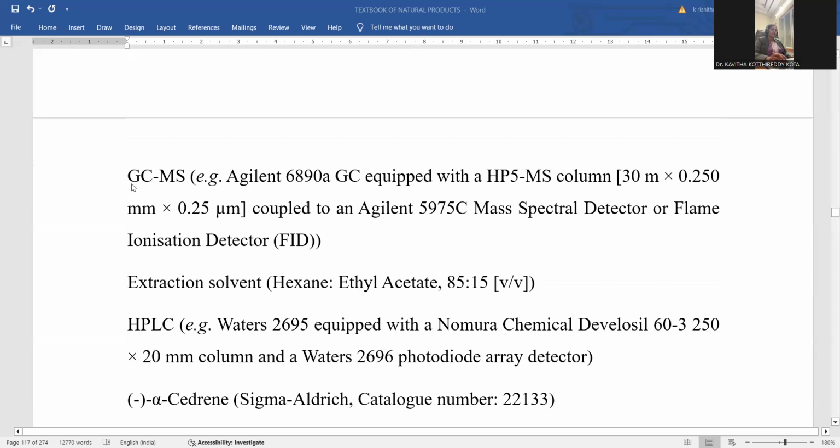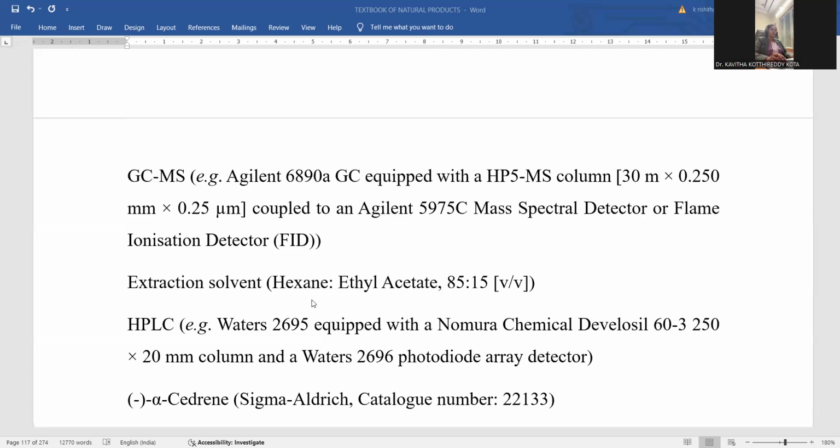Now, an Agilent GC-MS spectrometer can be applied, to which the column is directly connected. HP-5MS columns are equipped there, and an Agilent 5975C mass spectral detector is also connected, in order that the complexity of the molecule can be analyzed and revealed.